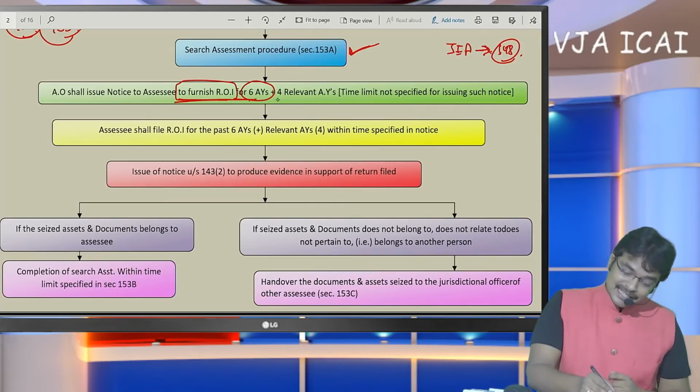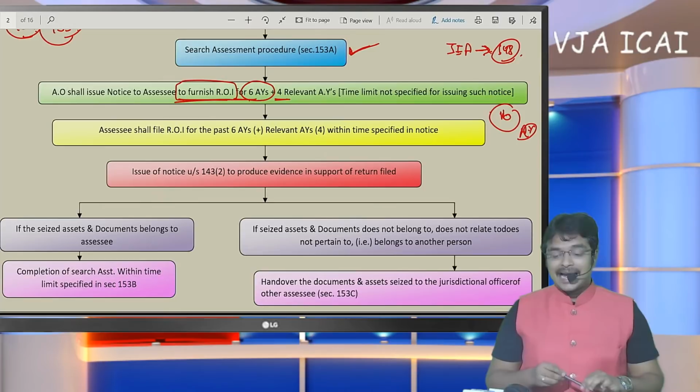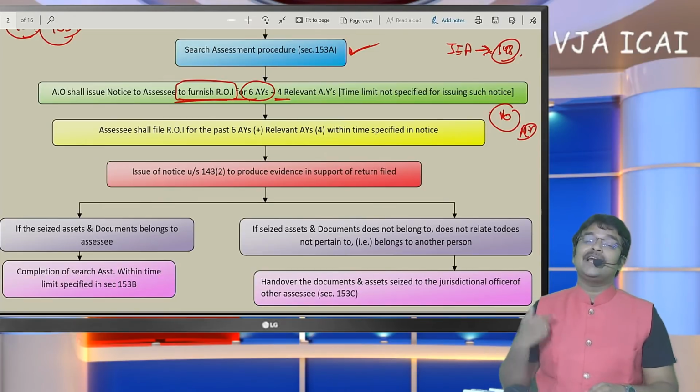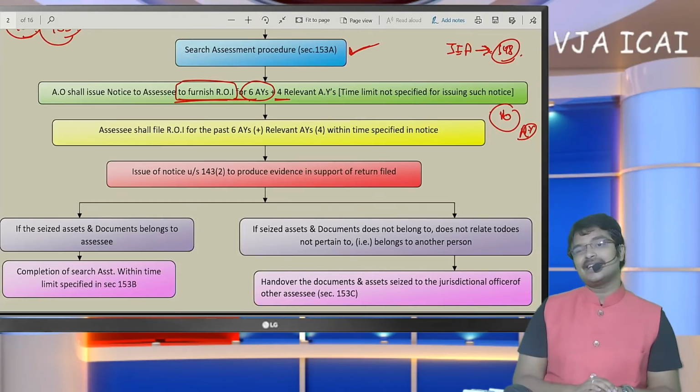In certain cases, plus 4 assessment years. That means for 10 assessment years, notice can be issued to file the return of income. Now the past 10 years' returns should be filed by the SSE, not 1, 2, 3 years. The department can go back for 10 assessment years.